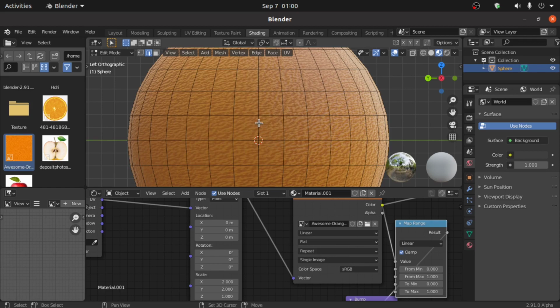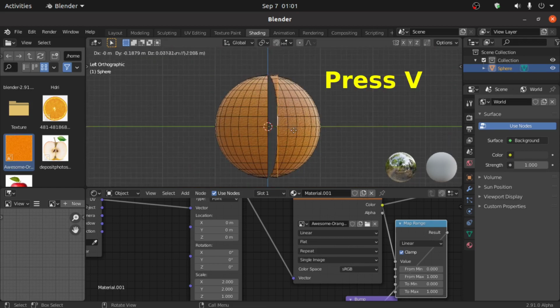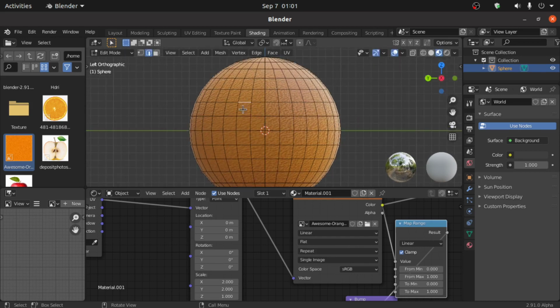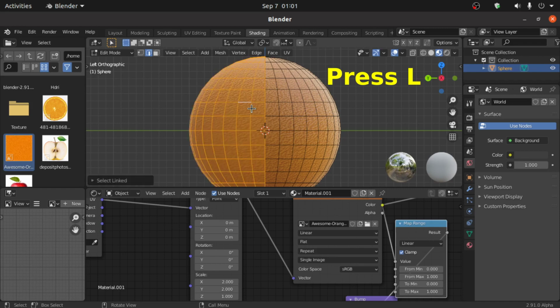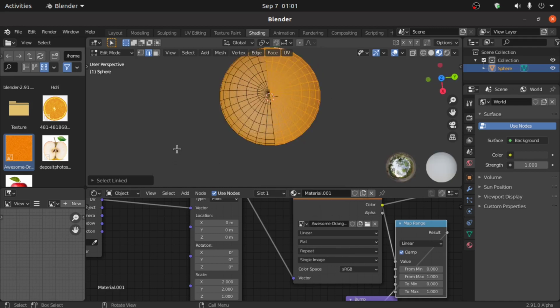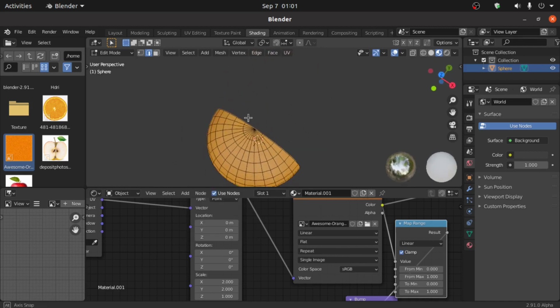Now holding Shift, double click on this edge. Now press the V key like this. Now click on this edge, then press L, and it will select half of this sphere. Now press X, then select Faces.